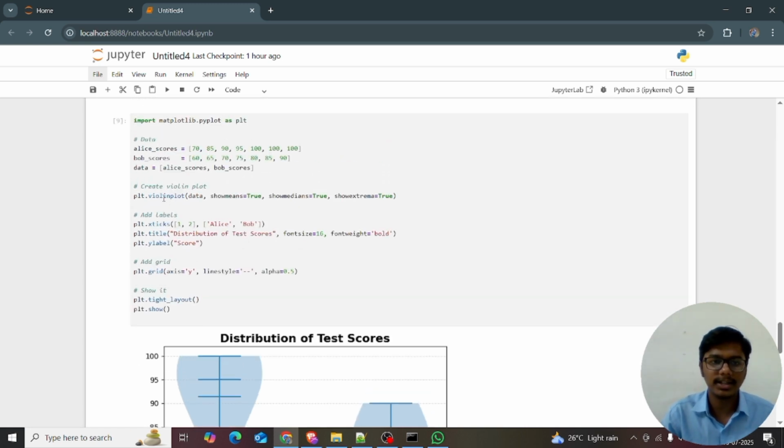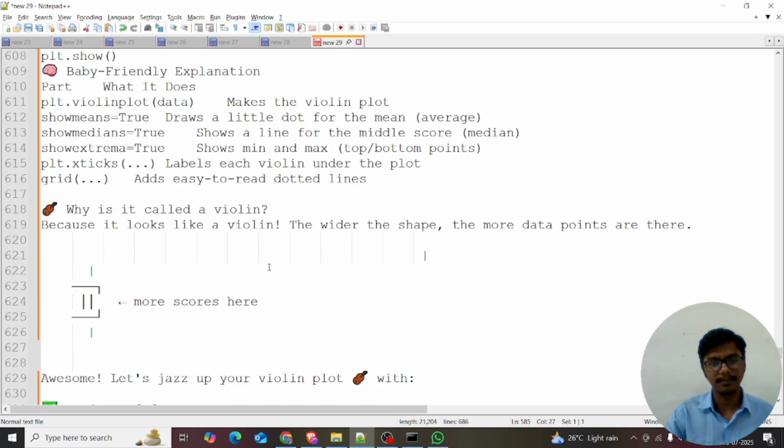As explained, plt.violinplot data, show means. If you want to see the median, so yeah, median, extrema. So how to read the plot? Why is it called a violin? Because it looks like a violin. The wider the shape, it looks like a violin. Most of the values fall under the center.